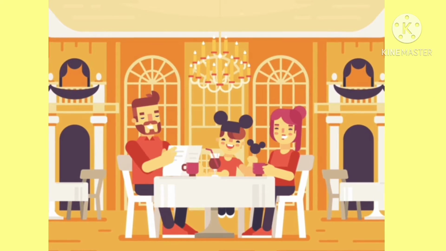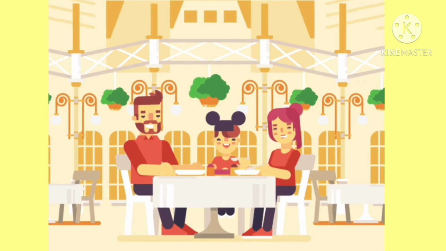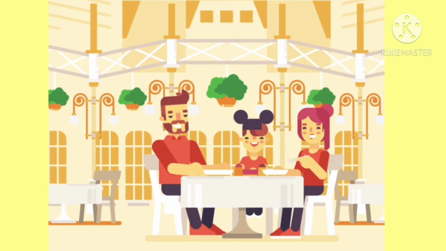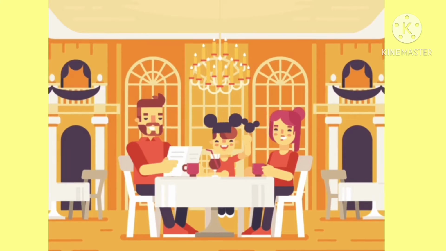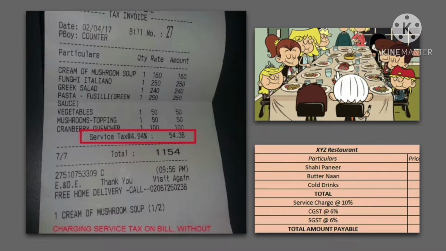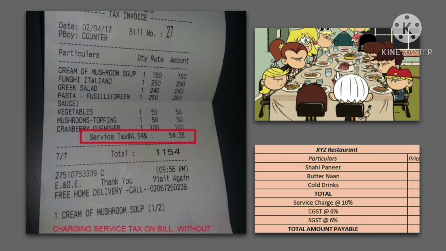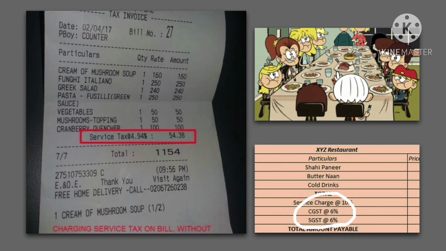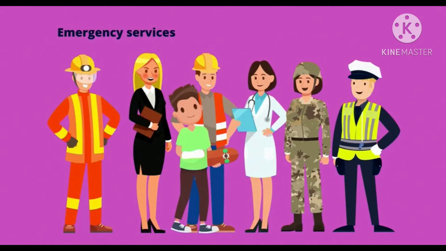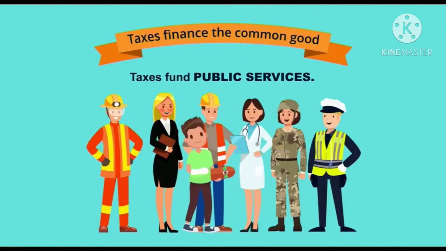We all go to a restaurant with our family where we enjoy delicious food and where waiters provide their services to us, and we have a good time there. And when we see the bill, then along with the cost of food, we have to give some taxes like service tax, GST, VAT, etc. So these taxes are charged by the government to provide all these various facilities like hospitals, roads, transports, etc.